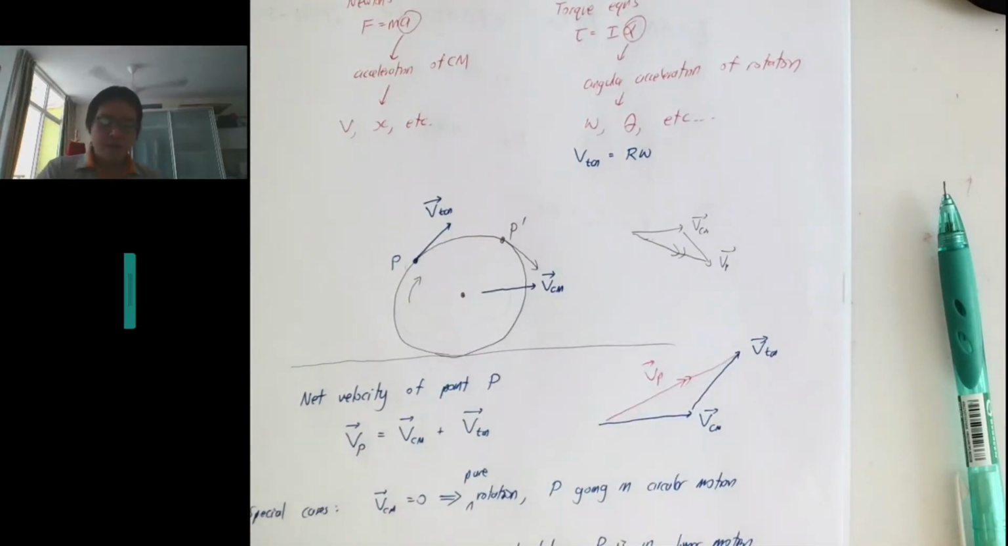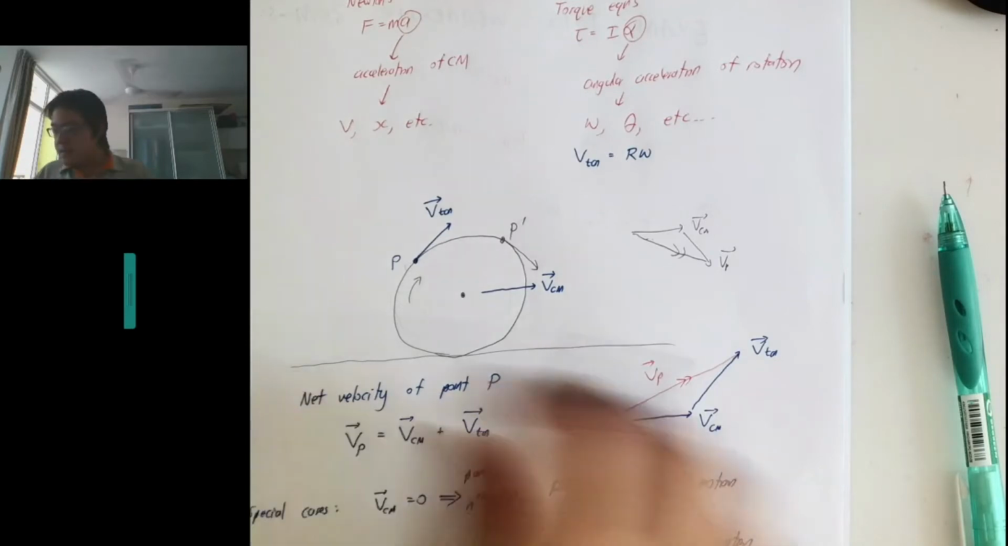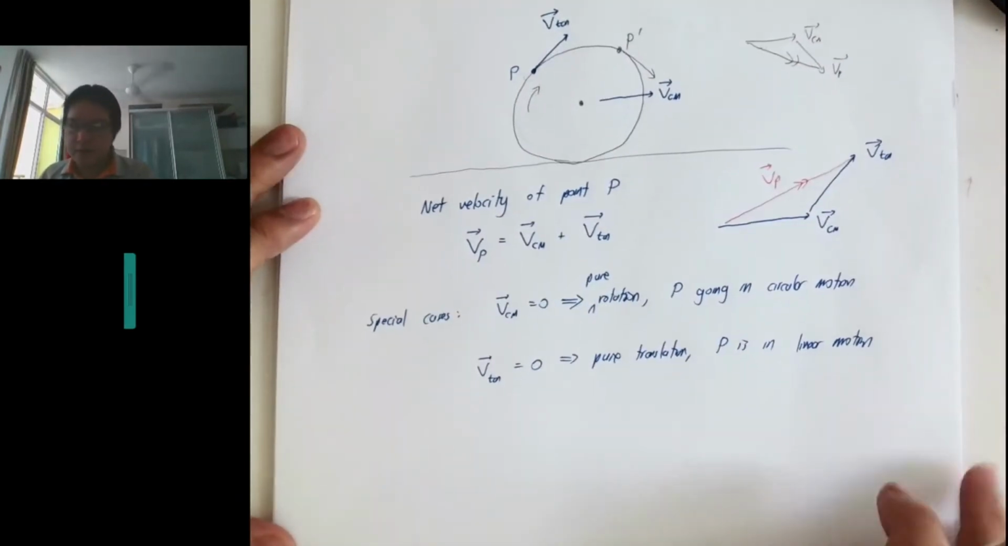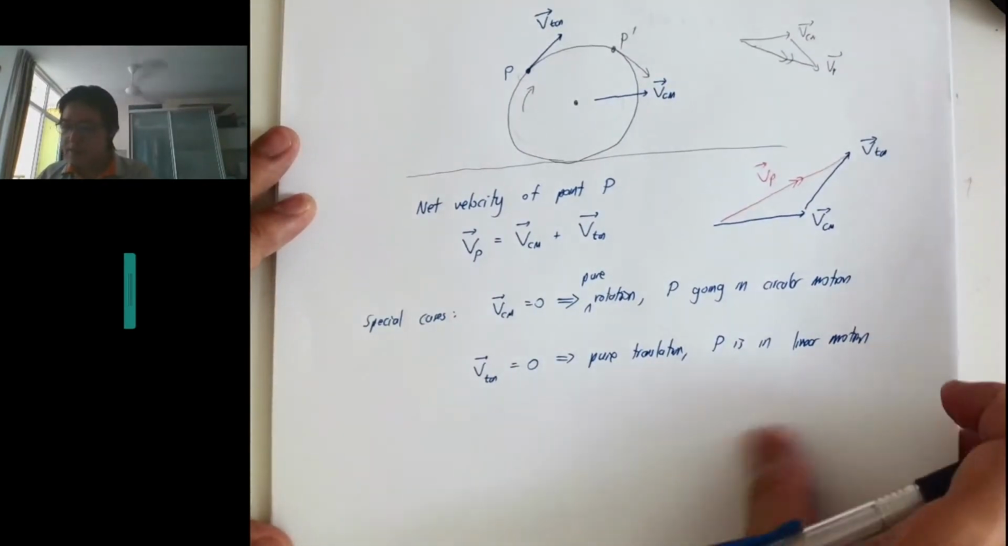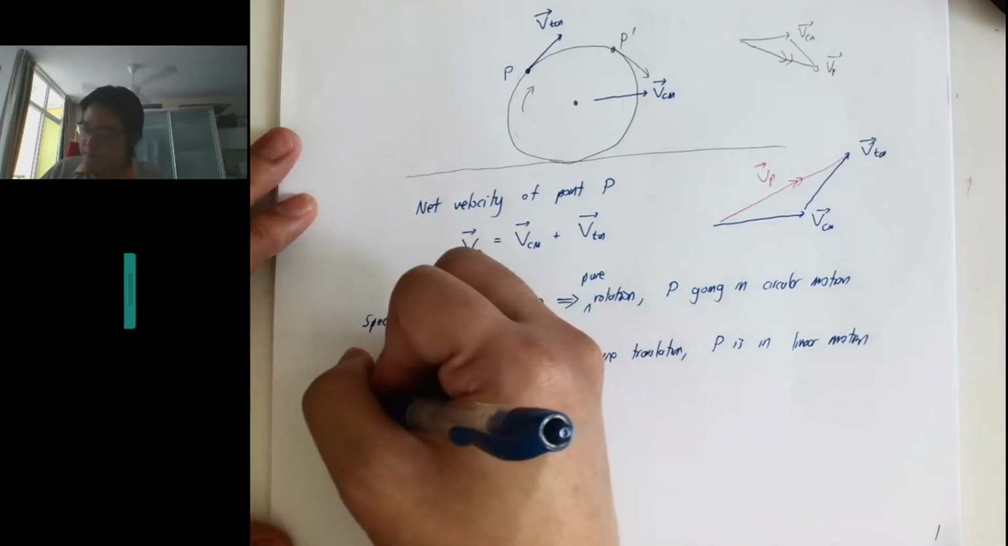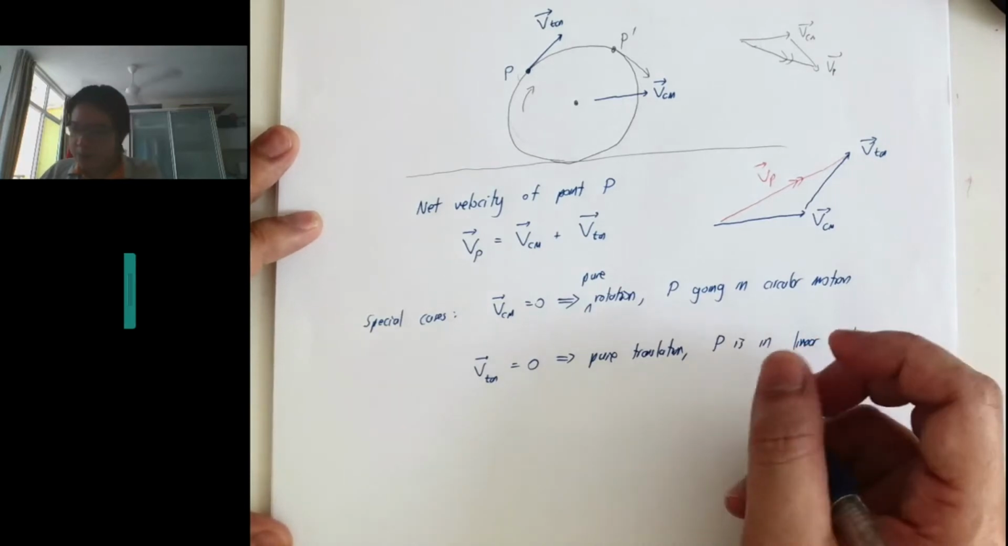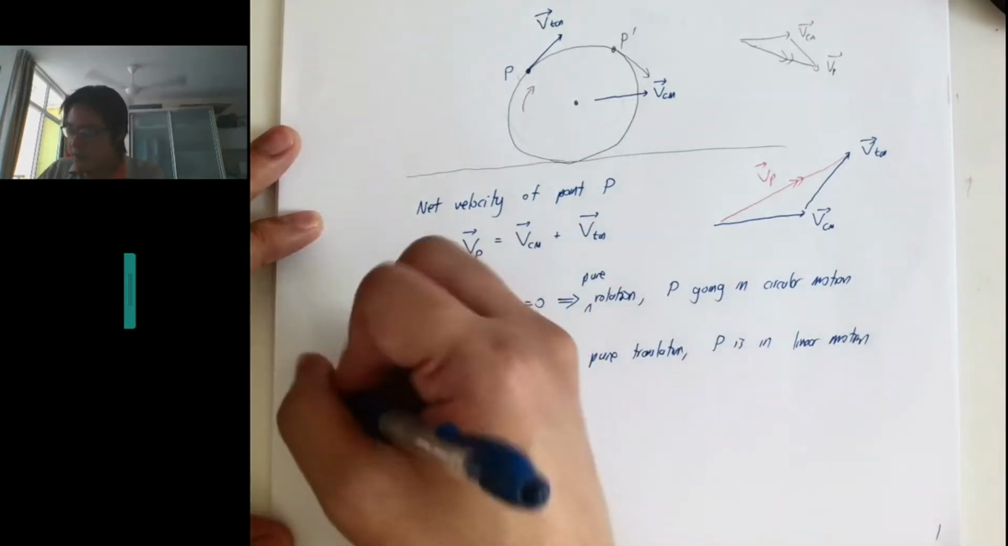Okay, so that is the idea of rolling motion. As we started talking about in the previous class, there are two types of rolling motion that we want to consider. Let me start a new page. We will consider two types of motion.